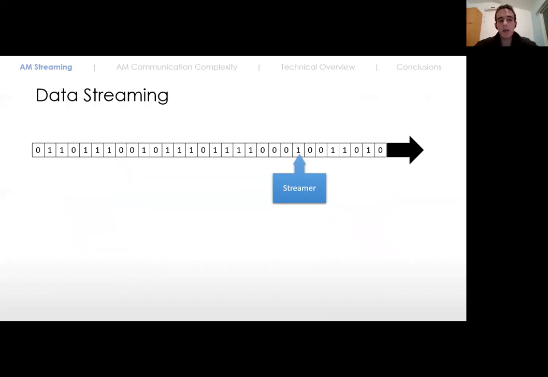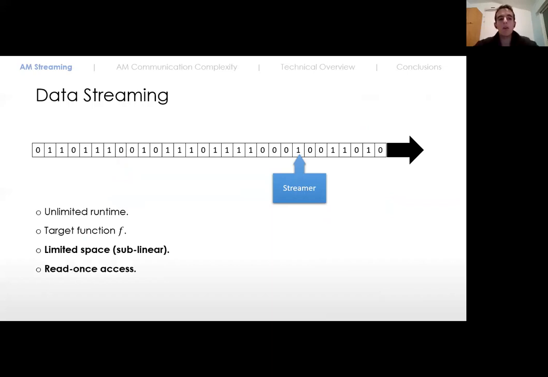All right, the next step is to define what a data streaming protocol is. In the traditional data stream model, we have only one party, which is unbounded in time and is required to compute some target function f. We have unlimited time, but we have two restrictions. First, we must use only a small amount of space, in particular only sublinear space. Second, we don't have full access to the input. Instead, we get the input as a sequence of bits called a stream, and after reading a bit in the sequence, we can no longer read it again, unless, of course, we store it in memory.